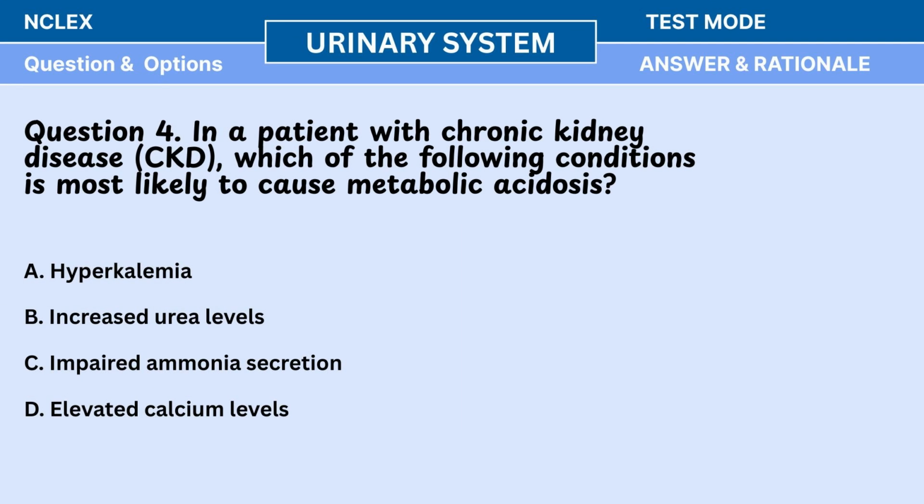Question 4. In a patient with chronic kidney disease, CKD, which of the following conditions is most likely to cause metabolic acidosis? A. Hyperkalemia. B. Increased urea levels. C. Impaired ammonia secretion. D. Elevated calcium levels.